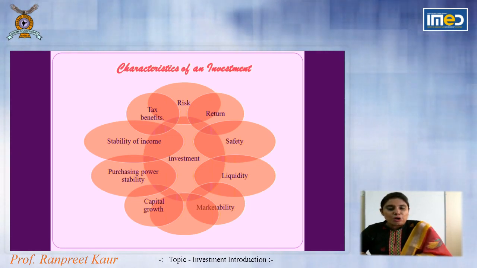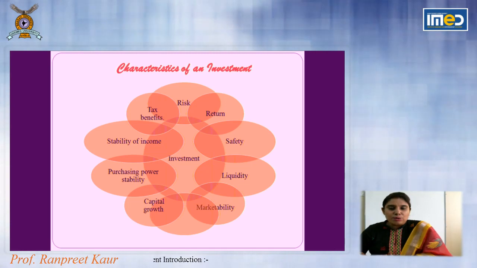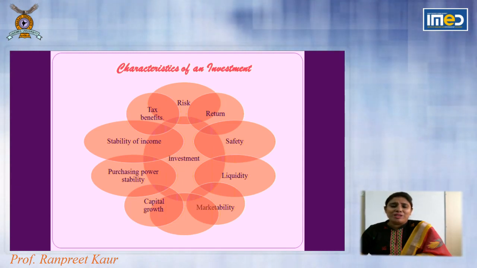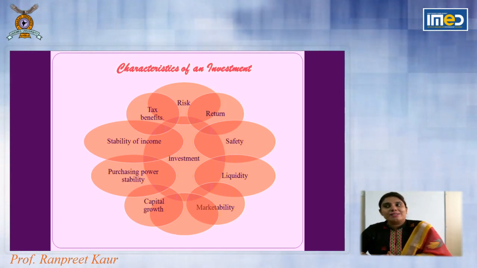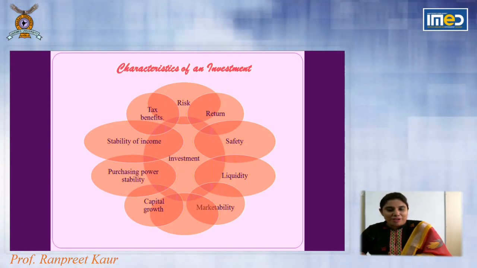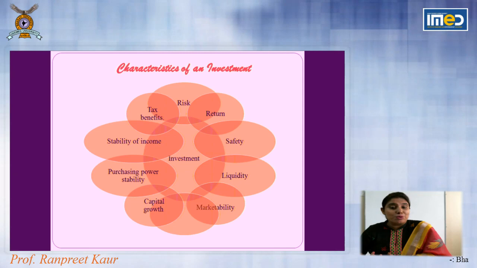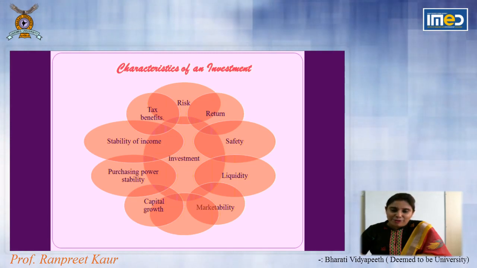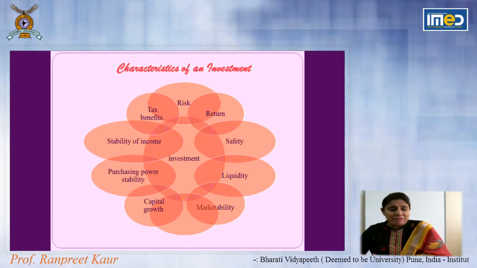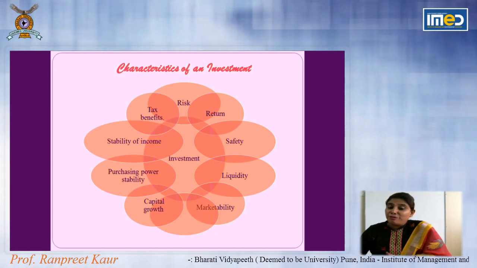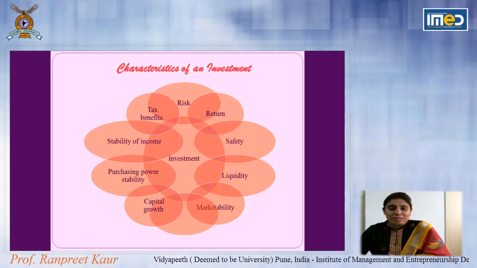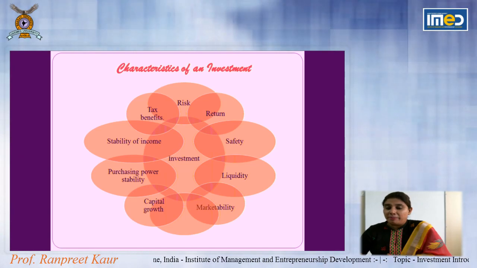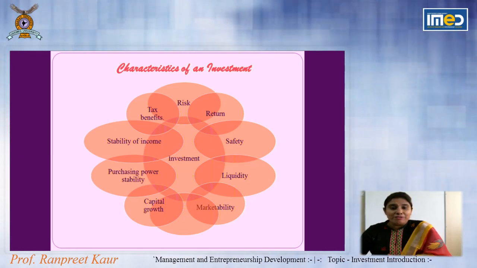So now we have discussed all the characteristics of investment. If we select investment options, all options will have a few of these characteristics, one or two or a few, in every type of investment. Like if I take insurance, I can target a certain amount of return, risk management, and tax benefit also. If I invest in FDs, maybe I am looking for stability of income and safety. And if I invest in equity shares, maybe I am looking for marketability and capital growth. So the risk component will also be there.